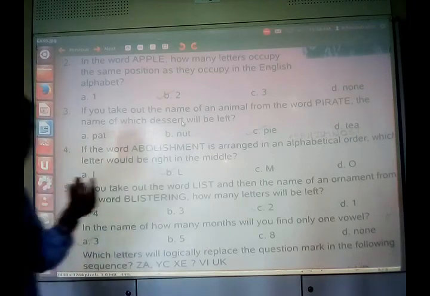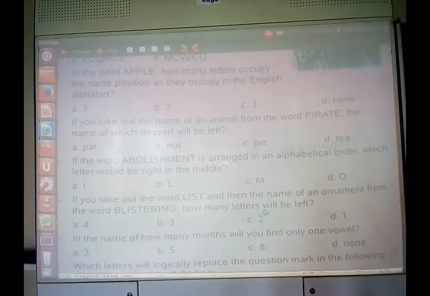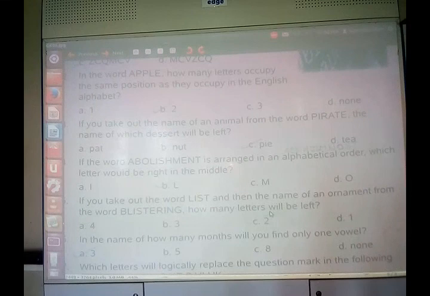Pie, dessert. A sweet food is called a dessert, okay. Pie means sweet food, right? It is not a desert, D-E-S-E-R-T, which means sand. It is dessert, D-E-S-S-E-R-T, right?